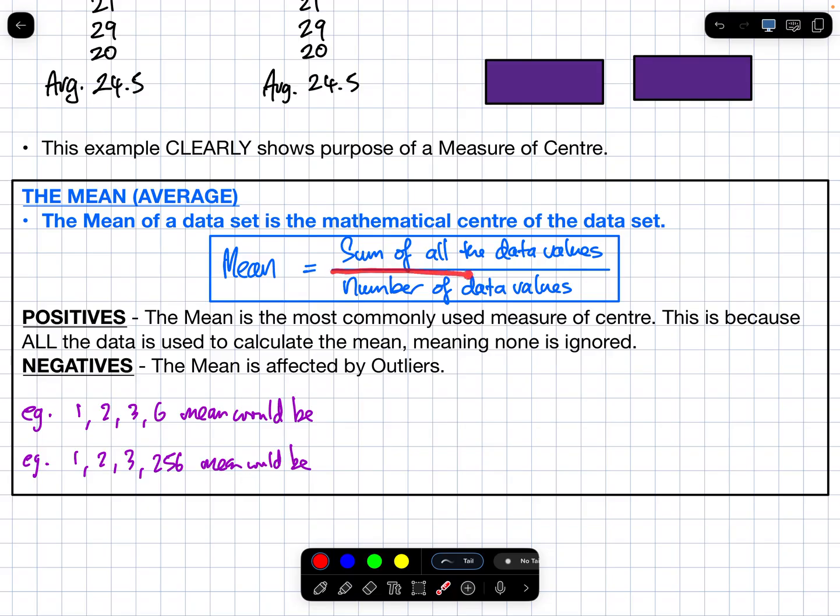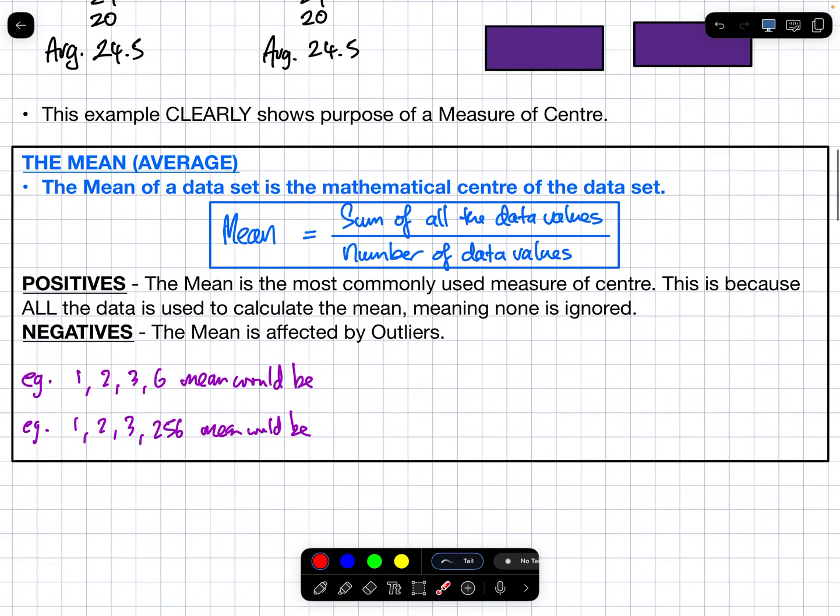It's the sum of all the data values. If I say sum, what operation am I doing in maths? I'm adding everything together, and then I'm dividing the sum of all the data values by how many data values there were. Now let's go into some of the positives and the negatives, the strengths and weaknesses of the mean.